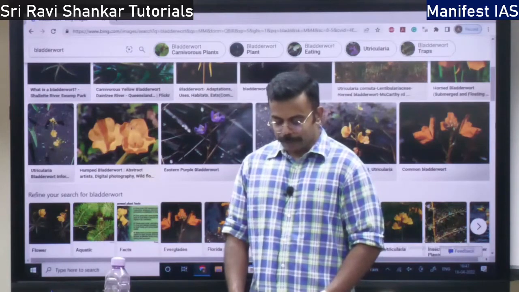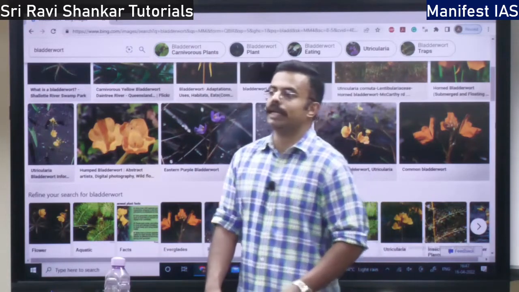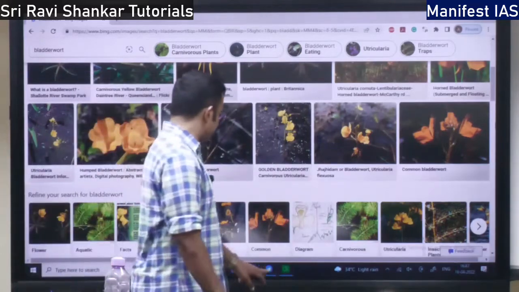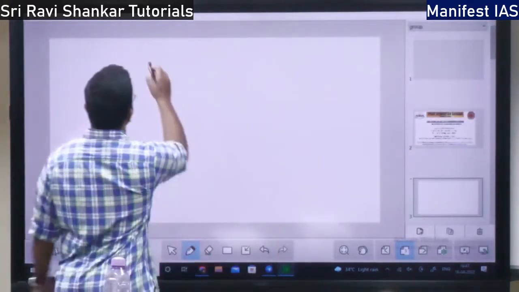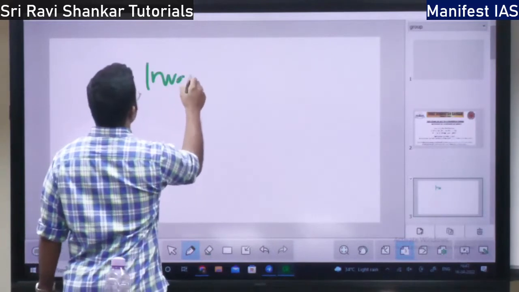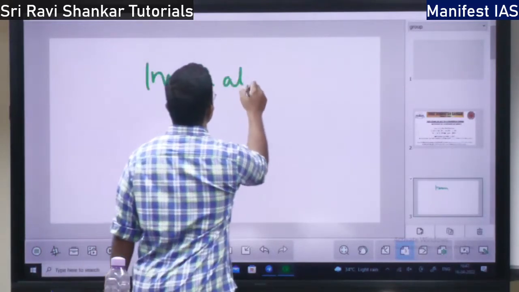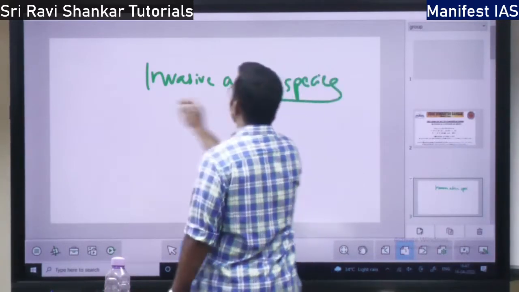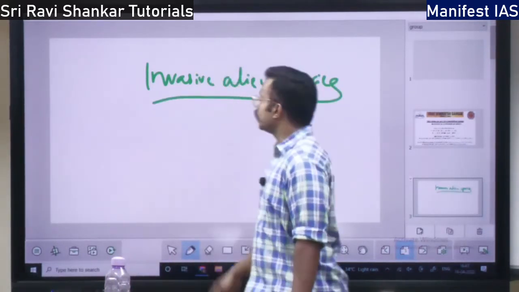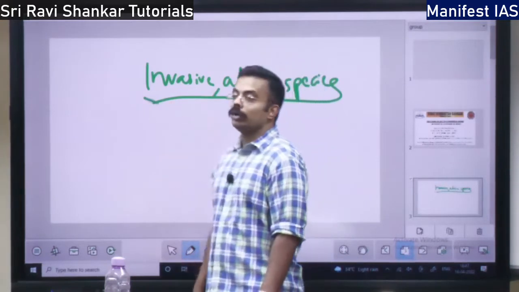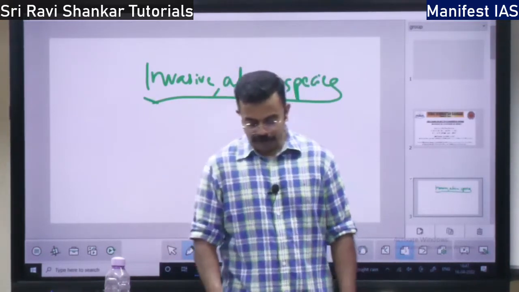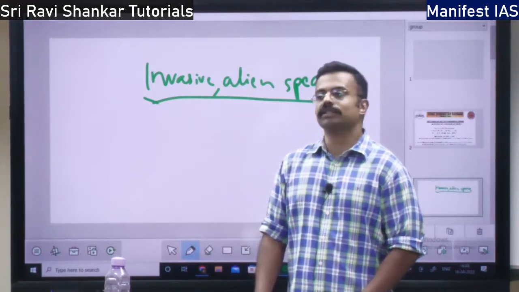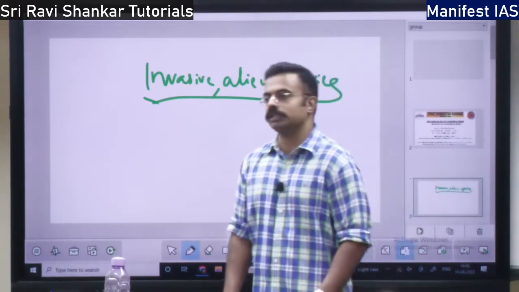So the next concept is invasive alien species. So what do you mean by invasive alien species? Alien means they are not native to the place, and they are invasive. They have come from somewhere else. So what are the positives and negatives? And see, the negatives are more than positives.